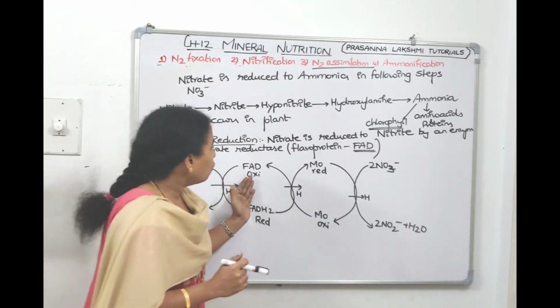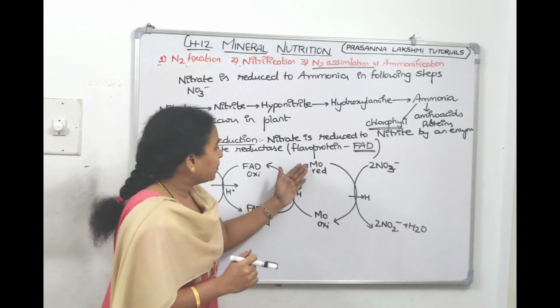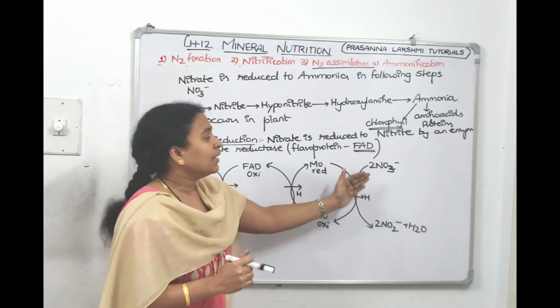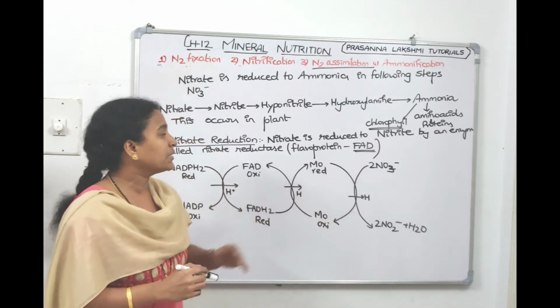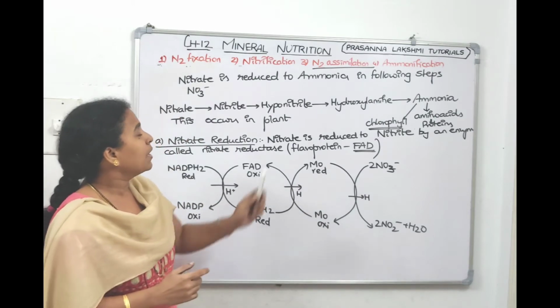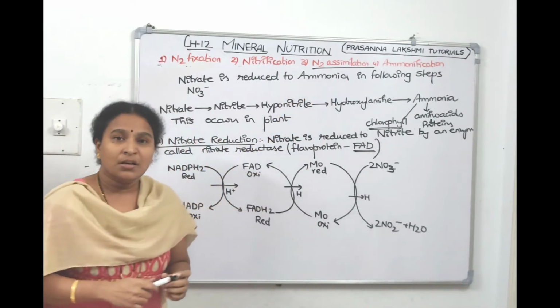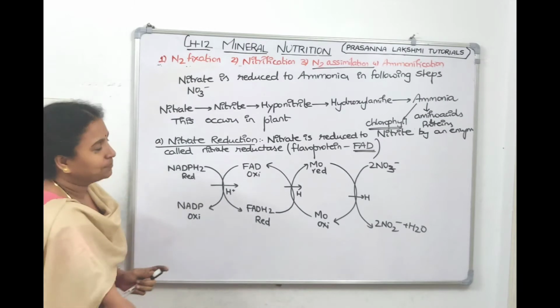Now FADH2 will give hydrogens to molybdenum first, then to nitrate, and then nitrate gets reduced to nitrite. This is nitrate and this is nitrite. This is the first step in nitrogen assimilation. Take a screenshot. We will continue.